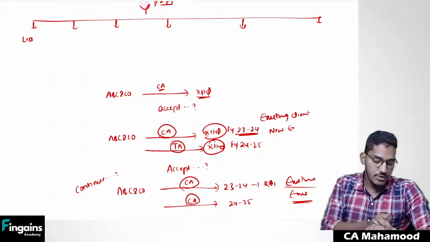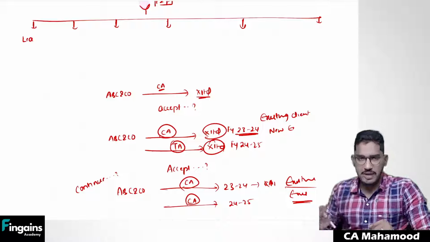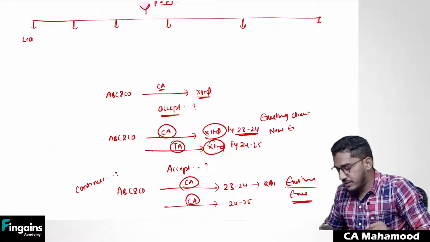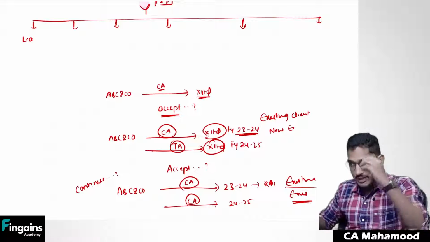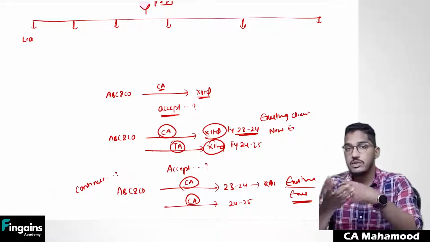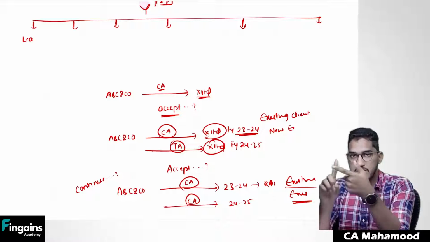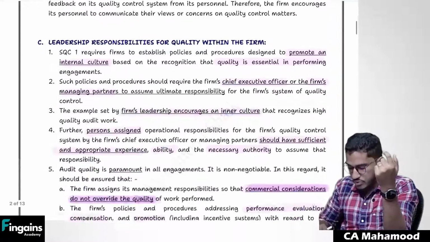So like this, whenever a client is approaching you and asking you to do some engagement for them, depending on the facts and circumstances, sometimes you have to take a decision whether to accept, sometimes you have to take a decision whether to continue. Now, how will you take that decision? Whether to accept a client relationship or whether to continue a client relationship or not, how can you decide? You will consider some factors or not. So what factors do you have to consider? What kind of policies should you have?